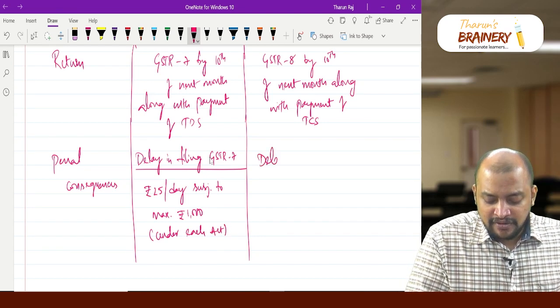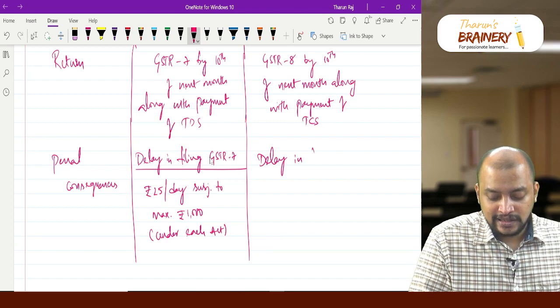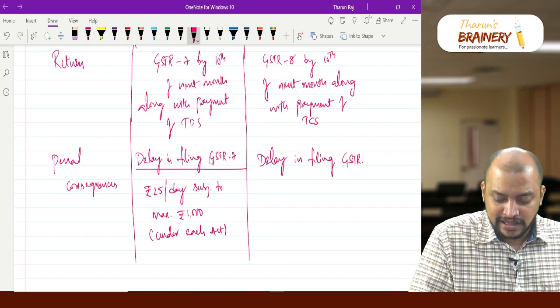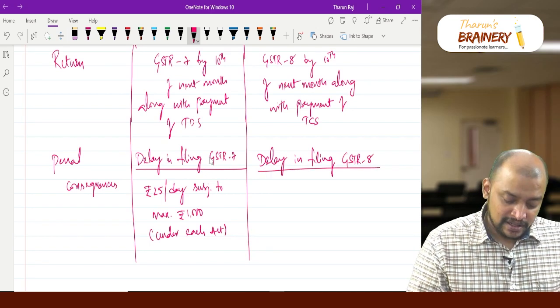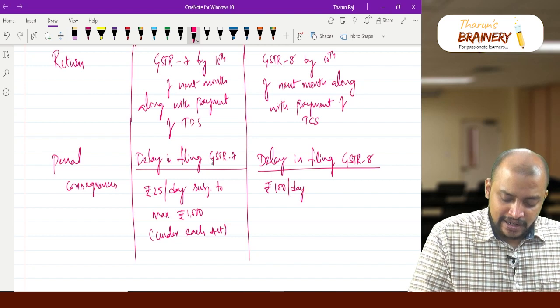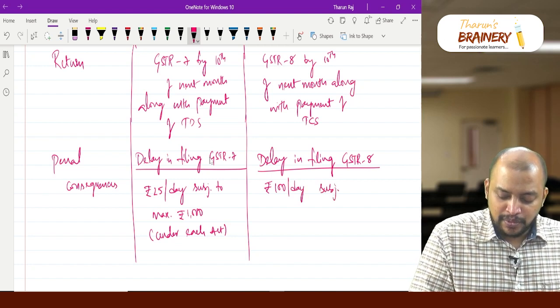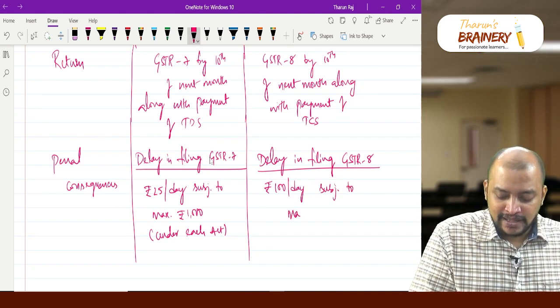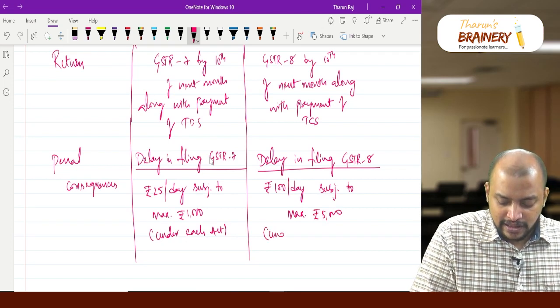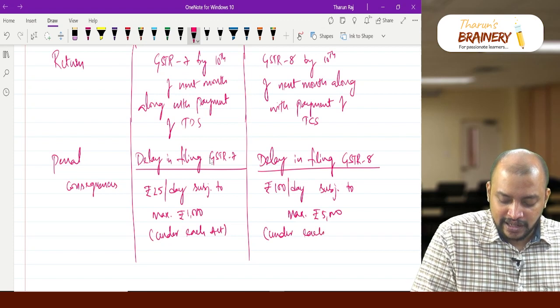Whereas delay in filing GSTR 8, the late fee will be 100 rupees per day, subject to a maximum of 5000, under each Act.